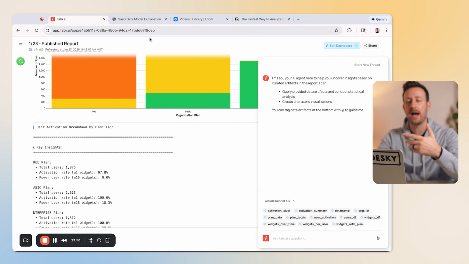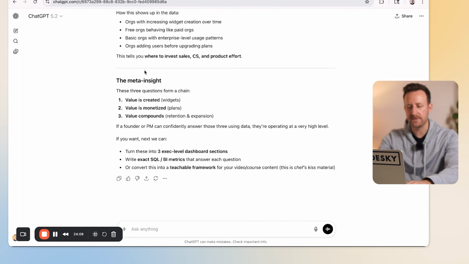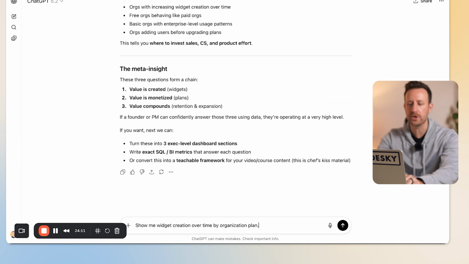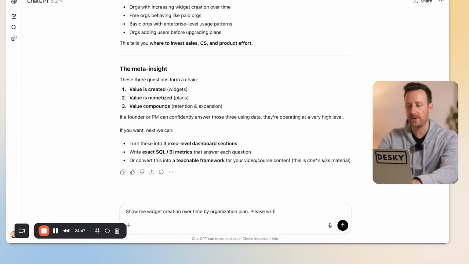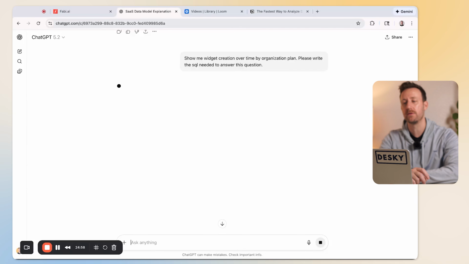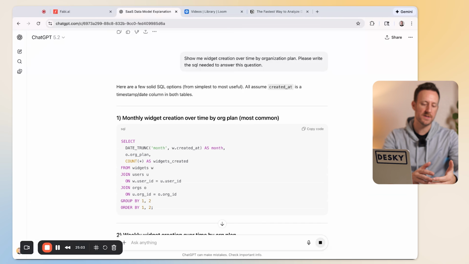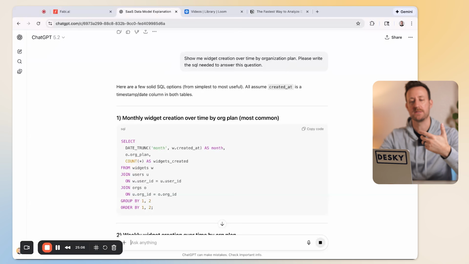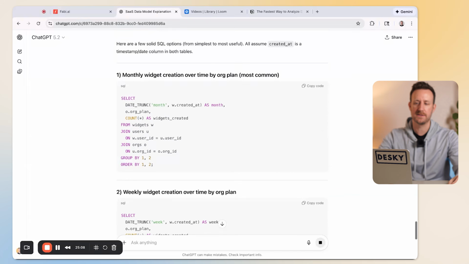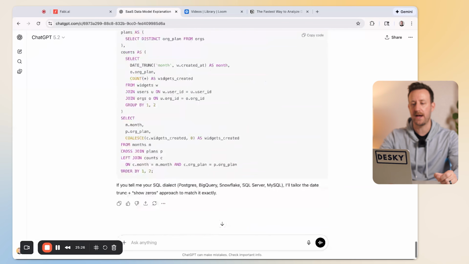But now let's explore how we would do the same thing with a tool like ChatGPT. And we're going to ask it the same thing we asked our other tool: show me widget creation over time by organization plan. We're also going to ask it, please write the SQL needed to answer this question. So we're going to have it create a similar visual for us, and we're going to ask it to write the SQL. If you're using a specific type of syntax, you could tell it to write it in that syntax. And we can see that it gave us a few options for SQL that we can write to answer that question.